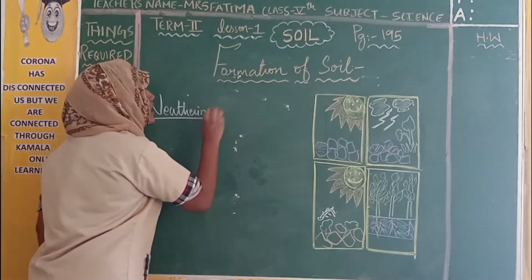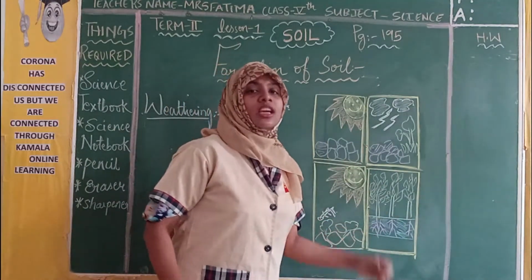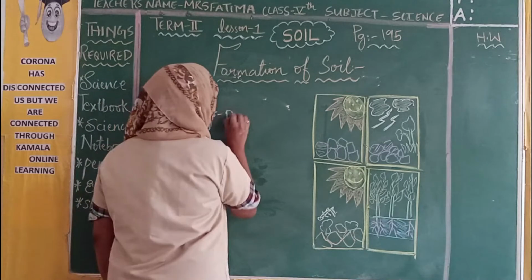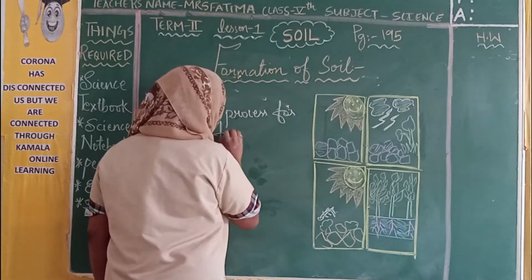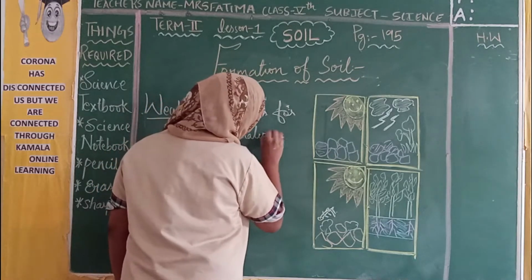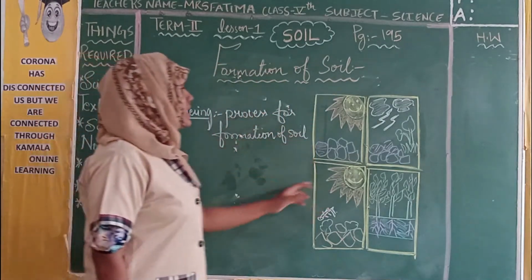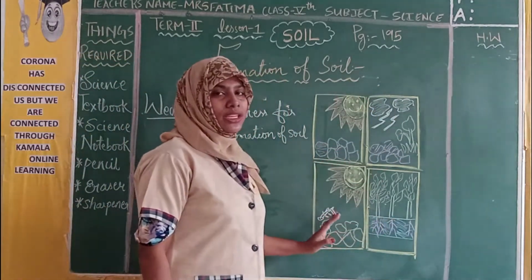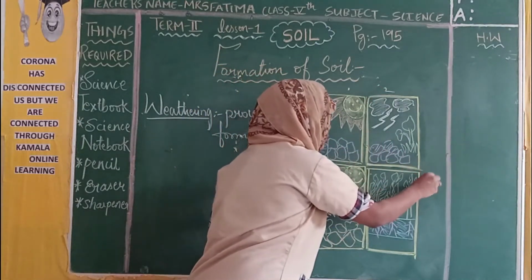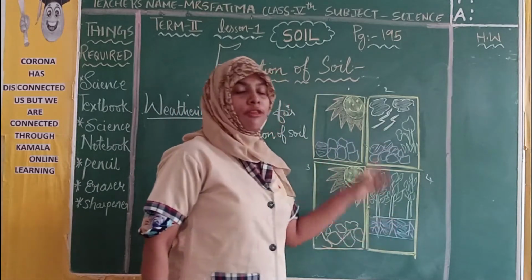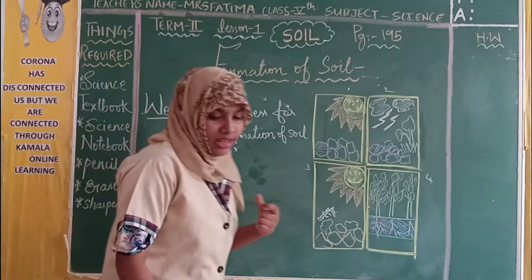What is weathering, children? For forming a soil, we have some process. This is a process for formation of soil, and that process is known as weathering.